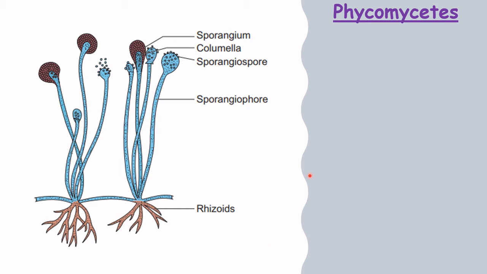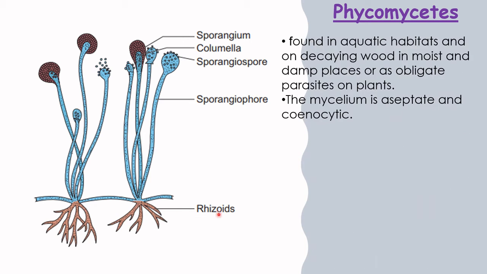So the first class is Phycomycetes. You can see this picture. I hope you can answer what this organism is. Yes, this is Rhizopus. So let's study its features. They are found in aquatic habitats and on decaying wood in moist and damp places, or as obligate parasites on plants. The mycelium is aseptate, meaning there are no septa in the hypha. So continuous cytoplasm is there. Such a body is called coenocytic mycelium.